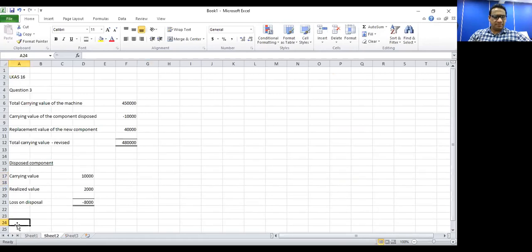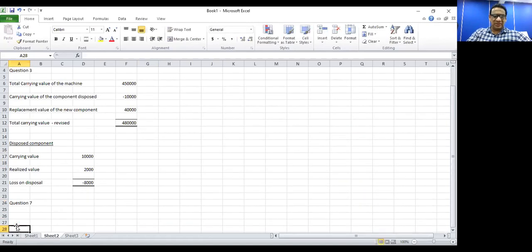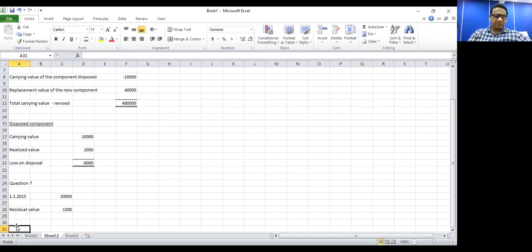Question 7. Let me work out here. The asset was bought on 1st of January 2015 for 20,000. That was the cost. Residual value 1,500. Depreciation rate is 35%, reducing balance method.